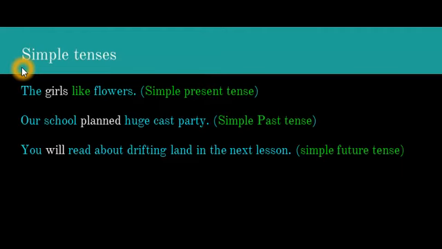For the purpose of review, I've written here some sentences in simple tenses. Let's take a look. In this sentence, the girls like flowers. Like is the verb.